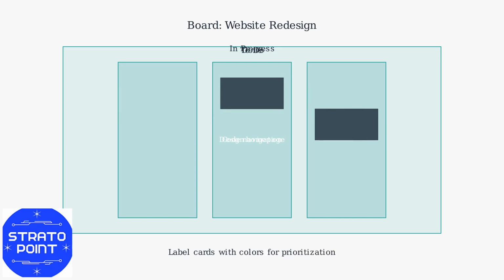Label cards with colors for prioritization. Boards can be customized with backgrounds and themes. Use the sidebar for navigation and invite team members for collaboration.